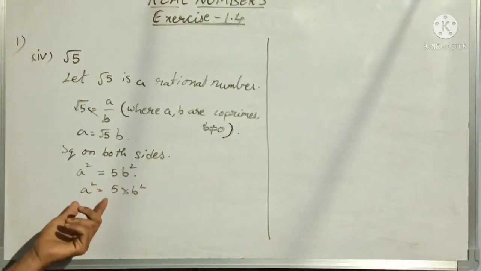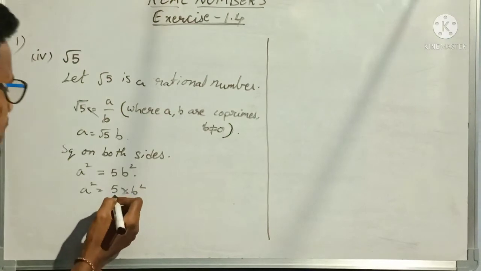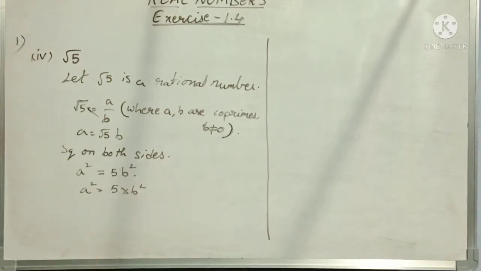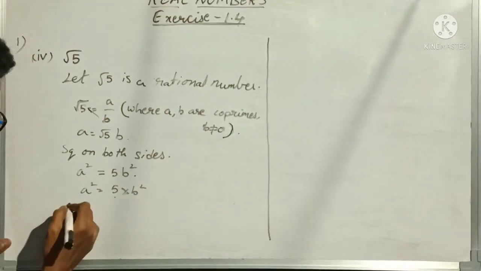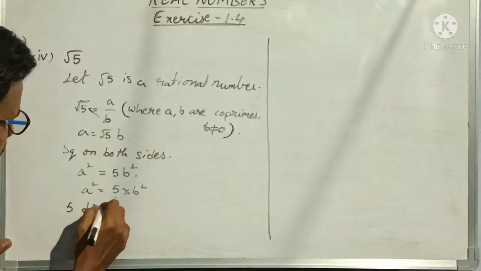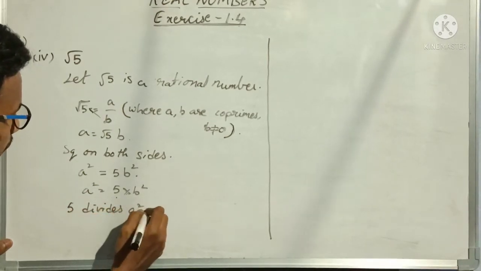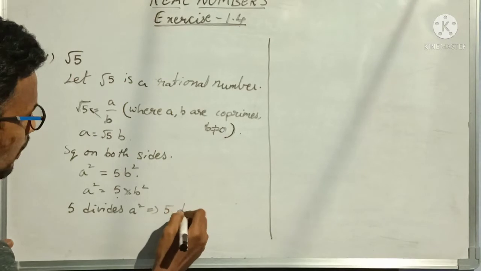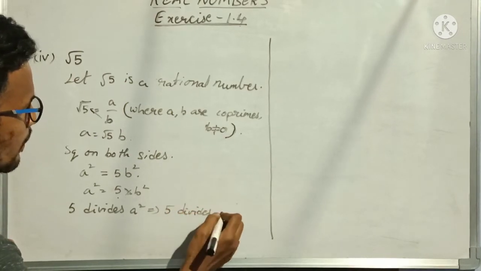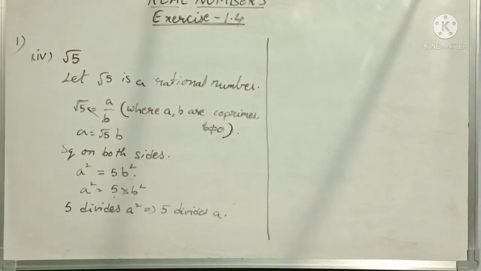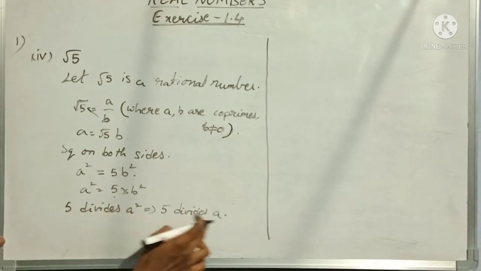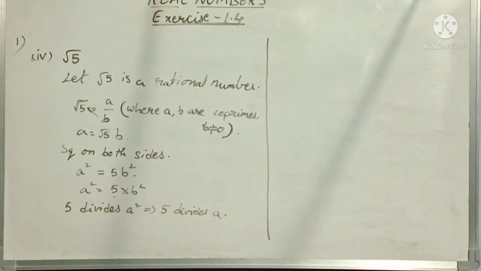So what are the factors of a square here? 5 is a factor and b square is a factor. Right. So I can write now 5 divides a square implies 5 divides a. If 5 is dividing a square, then 5 is dividing a also. Right.